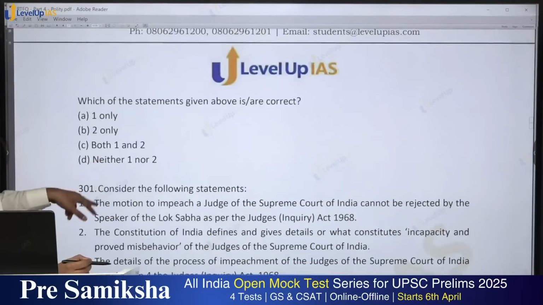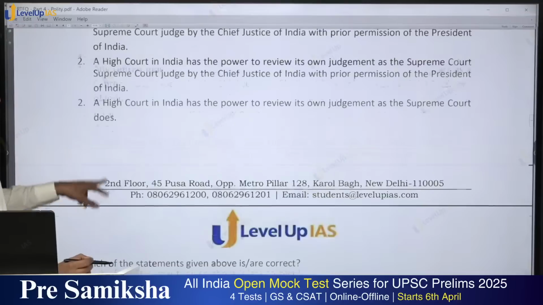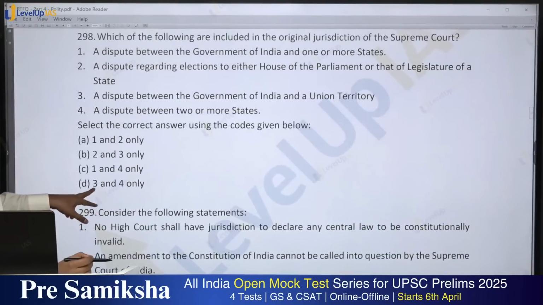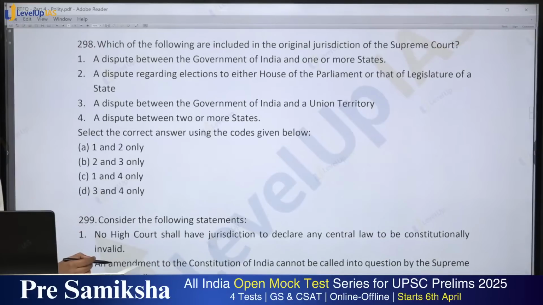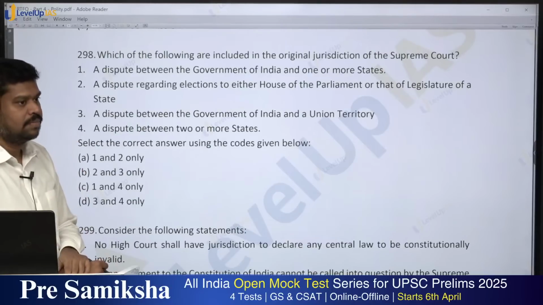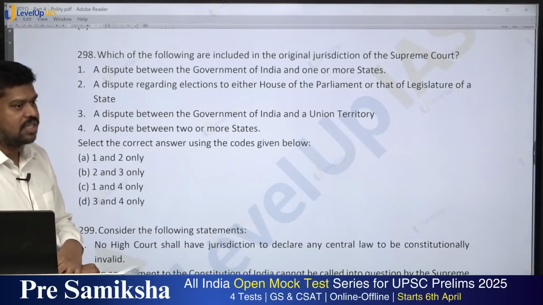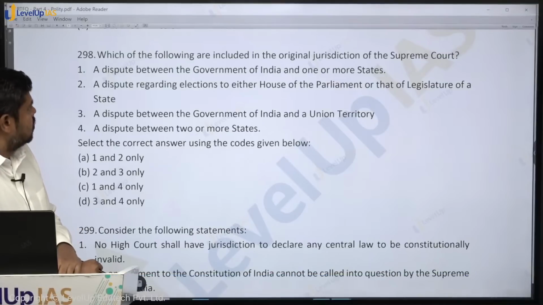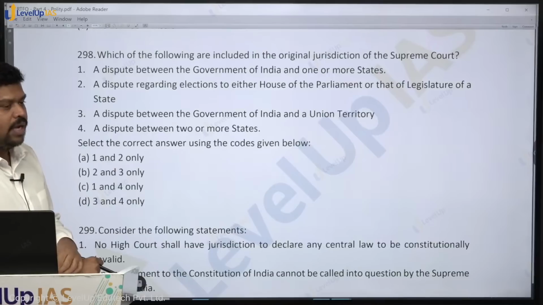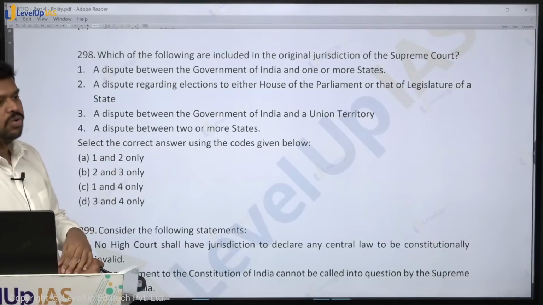Okay, what is the doubt? Which one? A dispute between the Government of India and a Union Territory. Yes, it is not a federal dispute. No, only a federal dispute is under the original jurisdiction. So if it is not a federal dispute, then it will not go to the Supreme Court. Only a federal dispute falls under the original jurisdiction.